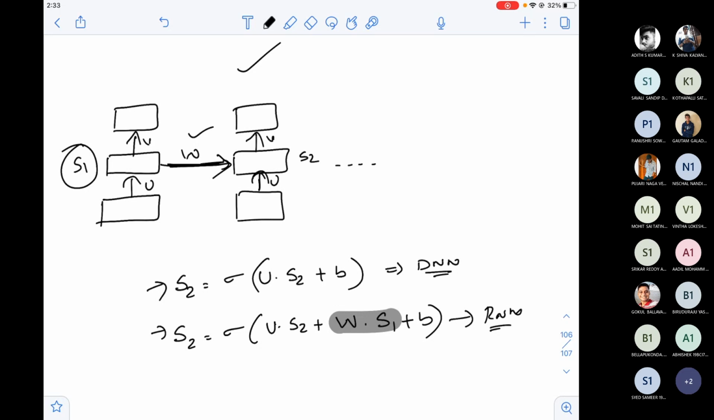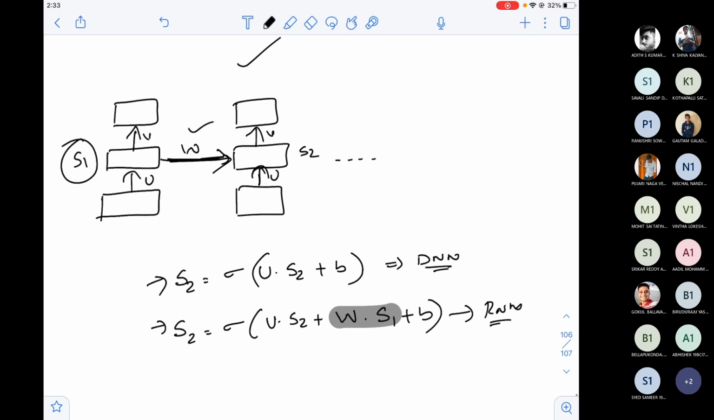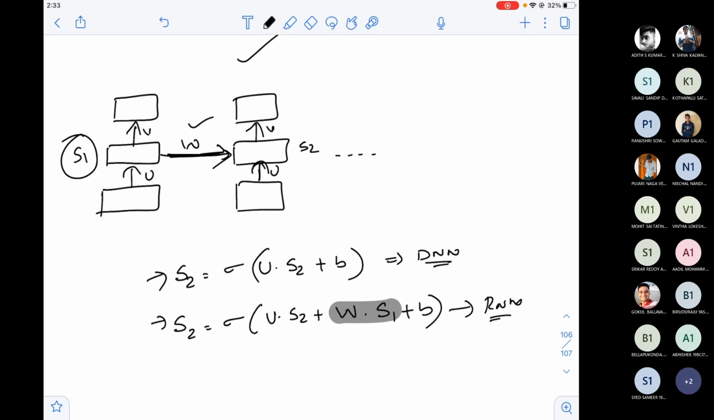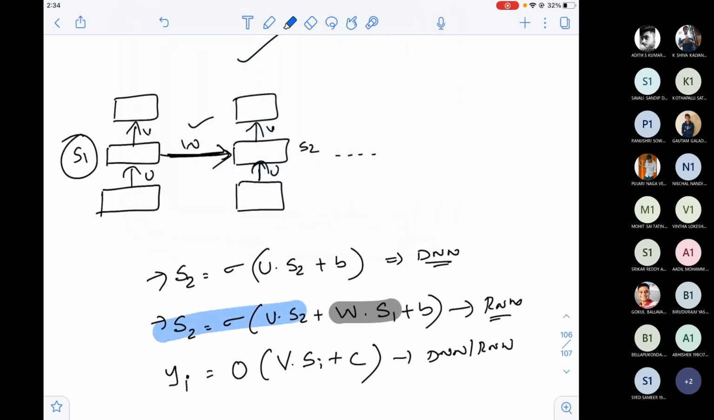Is it clear, guys? Now what about the output function? The output function will not change, because I'm not doing any connection dedicated to it. It is O of V into Si plus C. So this remains the same for DNN or RNN. Only the state equation will change.